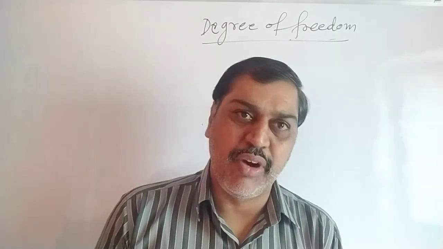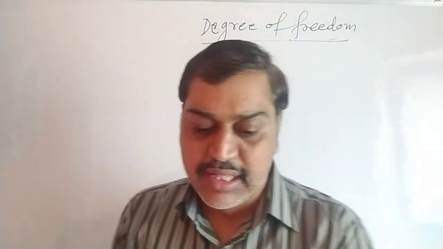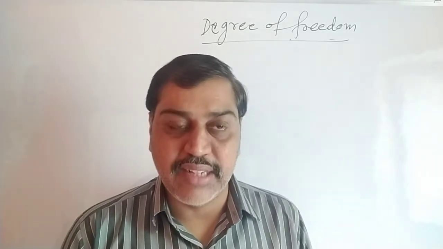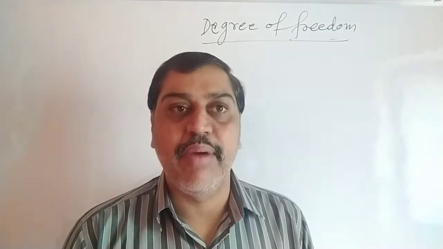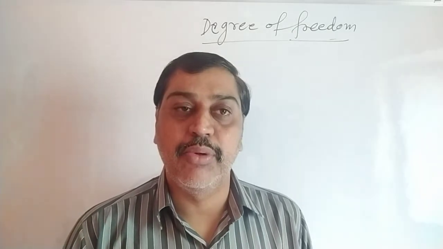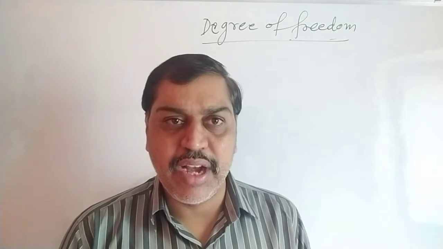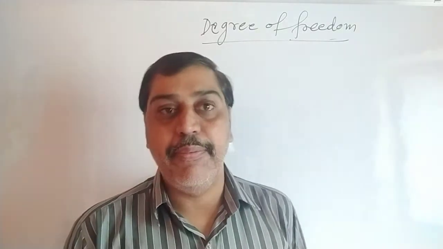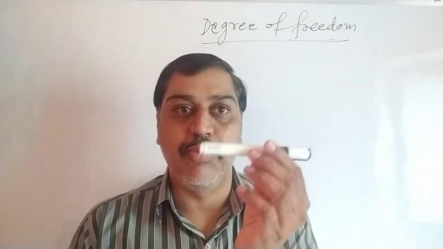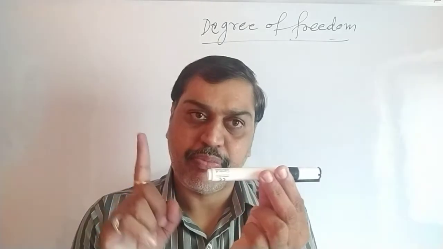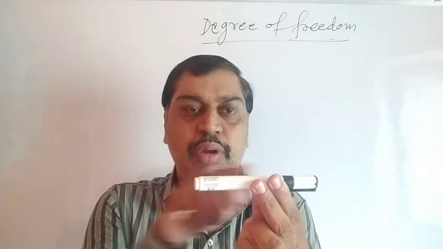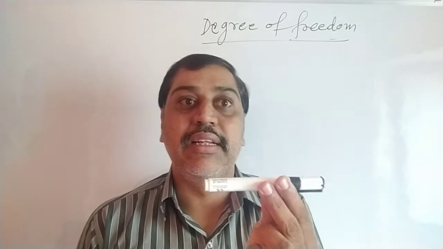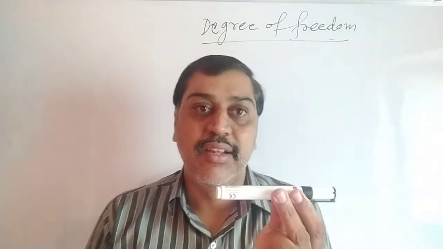So what does degree of freedom mean? Degree of freedom is one of the concepts in physics. It is the number of independent coordinates required to specify or describe the motion of a particle. How many minimum independent coordinates are required? That minimum number of coordinates is said to be the degree of freedom. If a particle is moving along only one axis, the x axis suppose, how many coordinates will be required? Only one. Either it goes to this side or that side, so only the x coordinate is changing. The minimum number of coordinates required is 1, so one-dimensional motion has 1 degree of freedom.